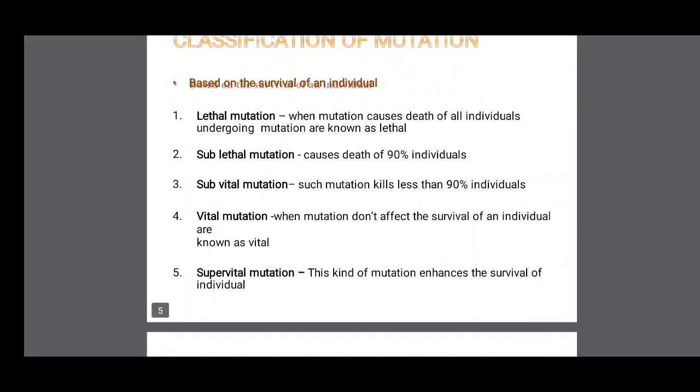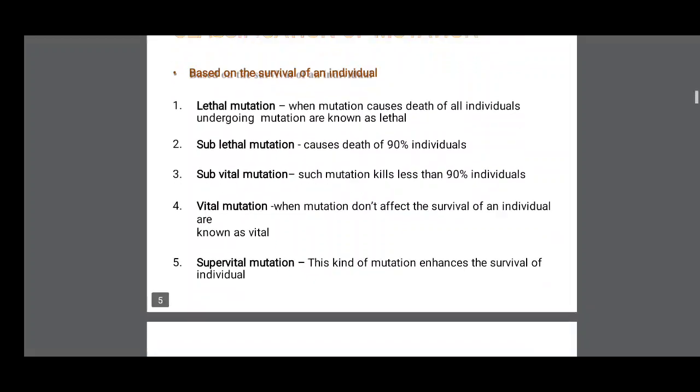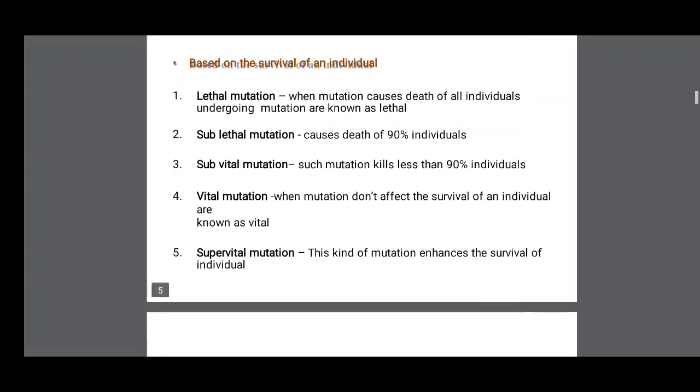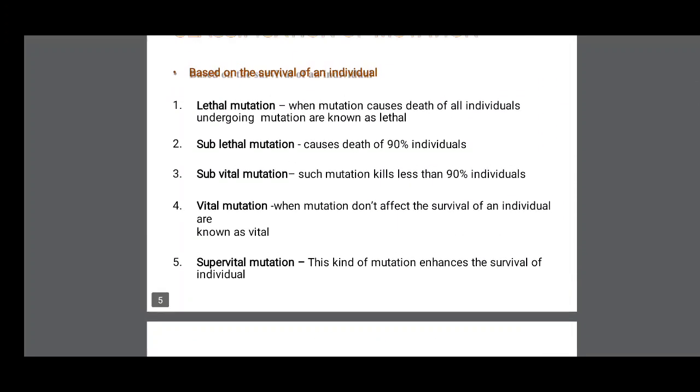Classification of mutation. Based on the survival of an individual, mutations are of the following types: lethal mutation, sublethal mutation, subvital mutation, vital mutation, and supervital mutation. Lethal mutation: when a mutation causes death of all individuals undergoing mutation.